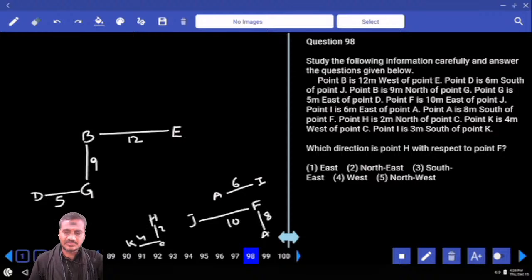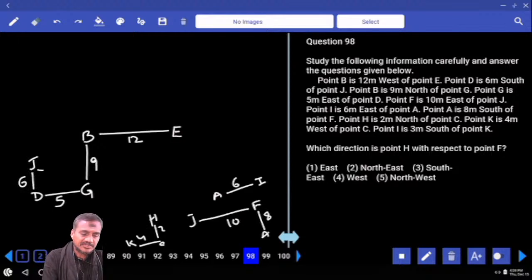And B is 12 meters to the west of E. D is 6 meters to the south of J. Then, if J is here, from J, 10 meters, who is that person? F. F is here. Now, if this is 6 meters, now this is 5, and F is how much? 5 meters. Now, out of this 9, this is 6, and this would be 3. From J to F, F to A, 8 meters. Now, up to here, this is 6, and 2 more, this is 8 meters.